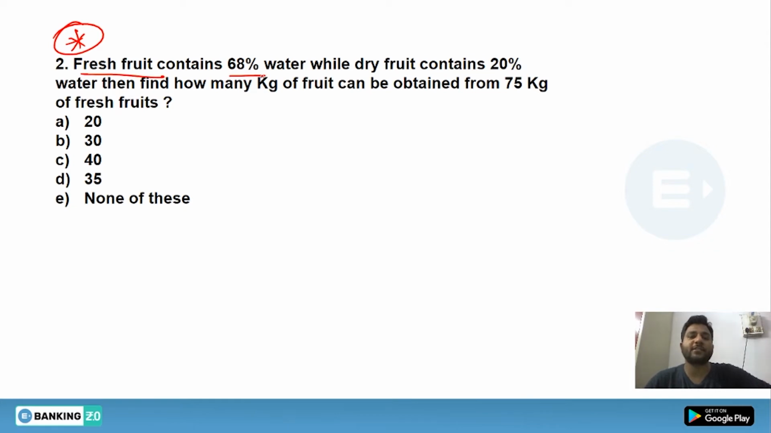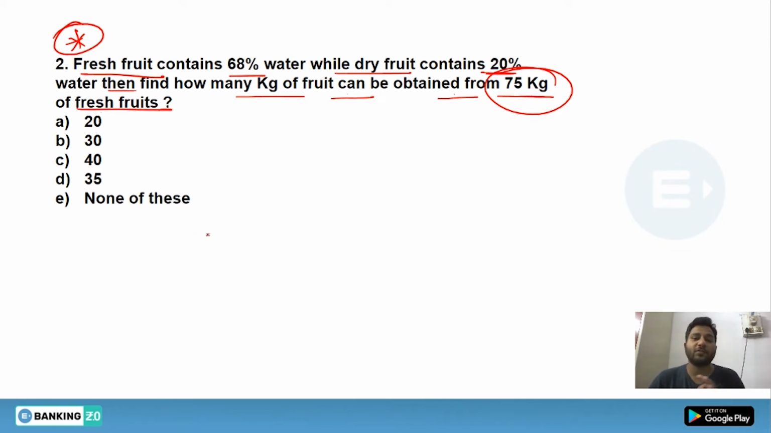Fresh fruit contains 68% water, while dry fruit contains 20% water. Then find how many kg of dry fruit can be obtained from 75 kg of fresh fruit. So basically you have to find out the dry fruit quantity from a fresh fruit quantity, and the quantity of fresh fruit has been given as 75 kg. So how can we do the mixing?